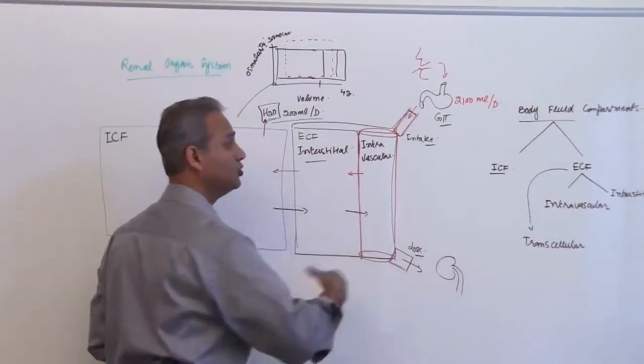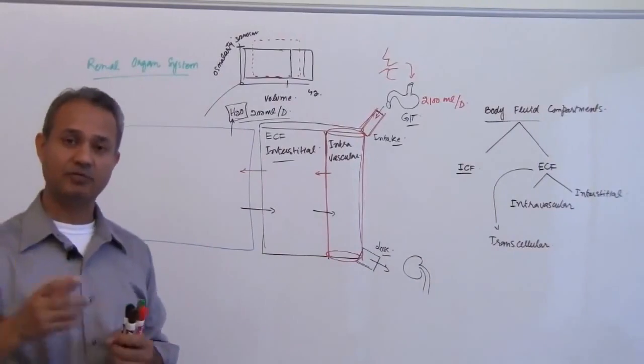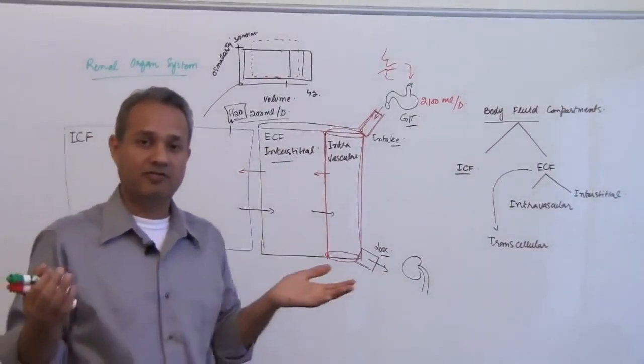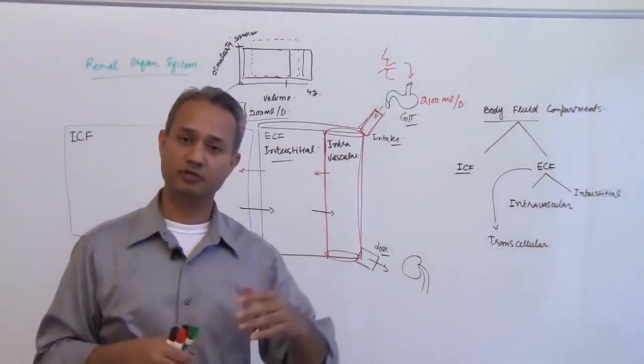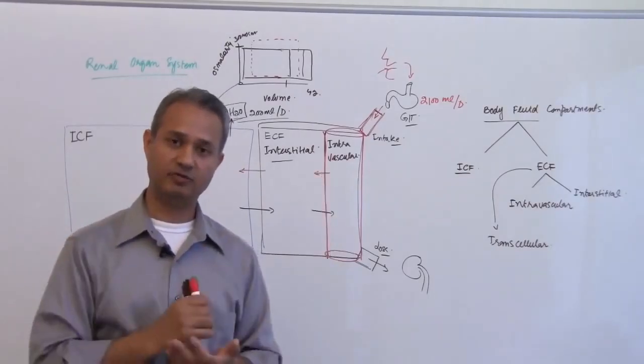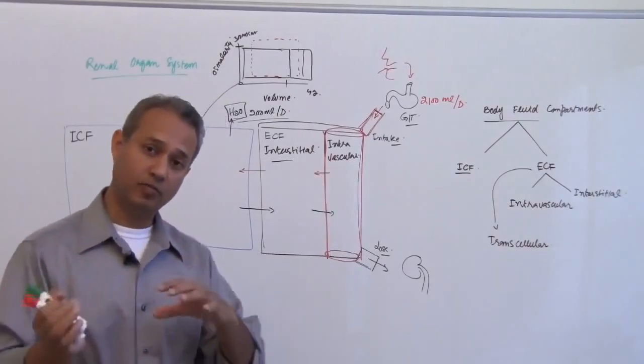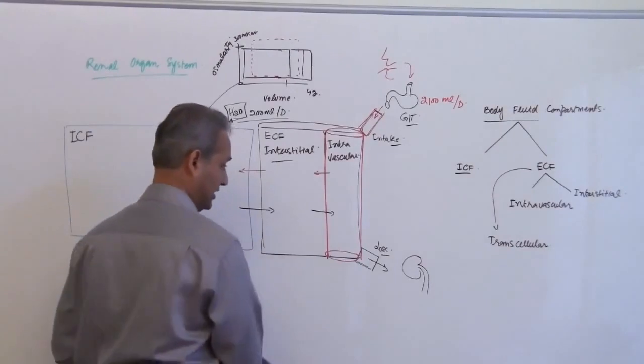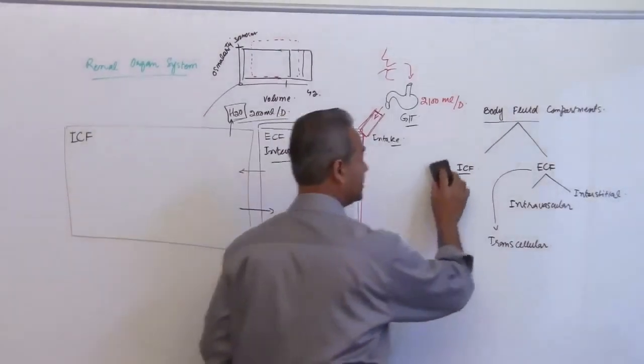Now how do we lose water? That's very important. I think the very common answer is going to be, hey, the water which we excrete in the urine, that is the water which we lose. Well, there are more mechanisms to lose water than that. So let's quickly see that.